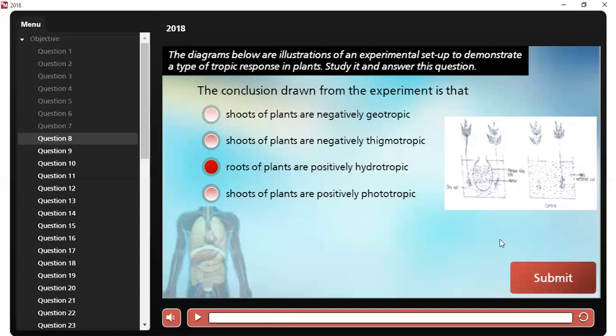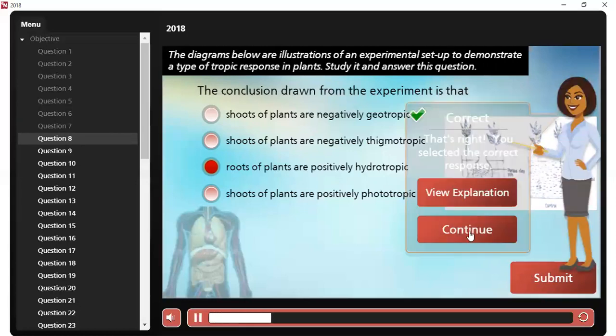Plants' roots grow towards, and not away from, a source of water, which is very true. Plants cannot grow without water, so it's quite obvious.